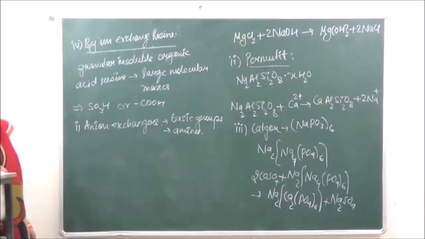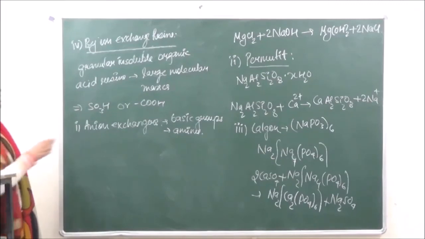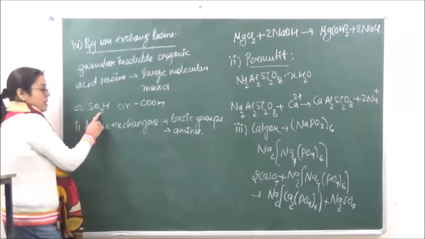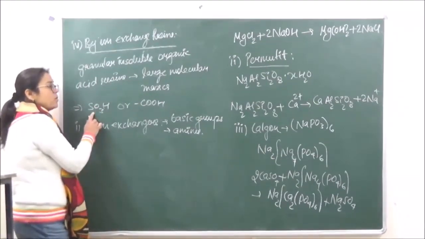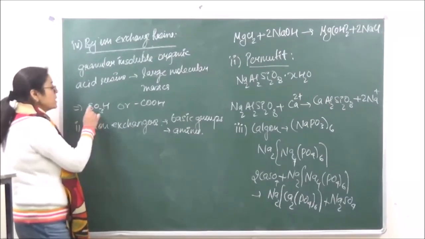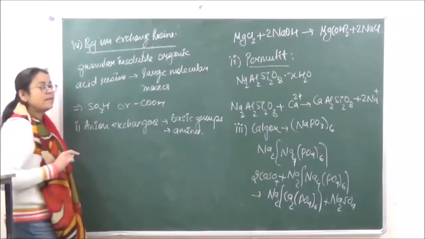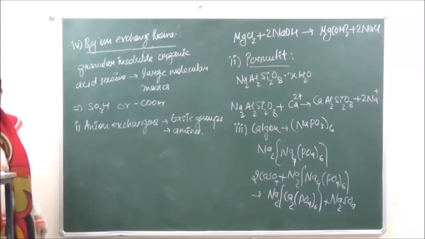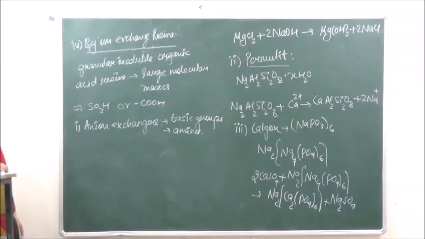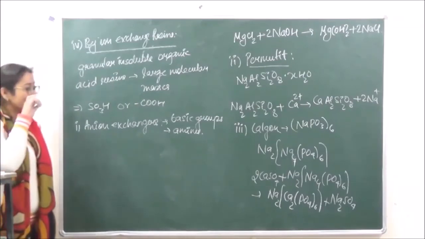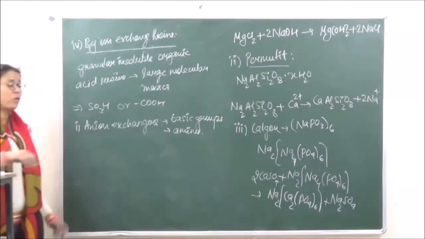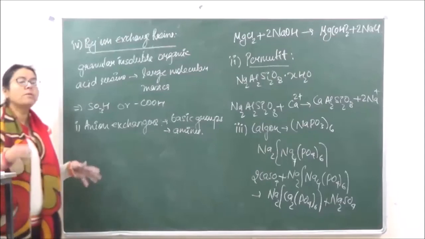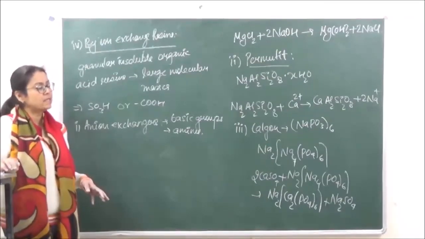And the second, we have ion exchange resins which are going to be cationic. So these are what cationic ion exchange resins are, which are derived from acidic groups, and those acidic groups may be either SO3H or COOH. Okay. Now over here the ion exchange resins are going to remove all the soluble impurities which are going to be present in water.